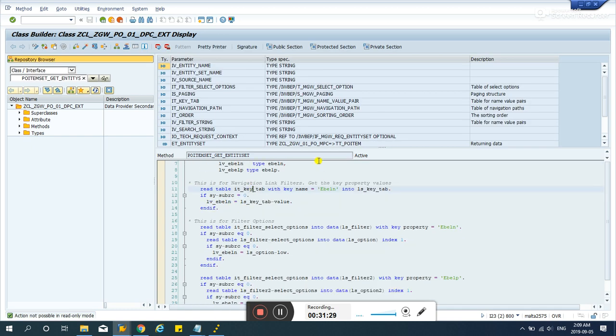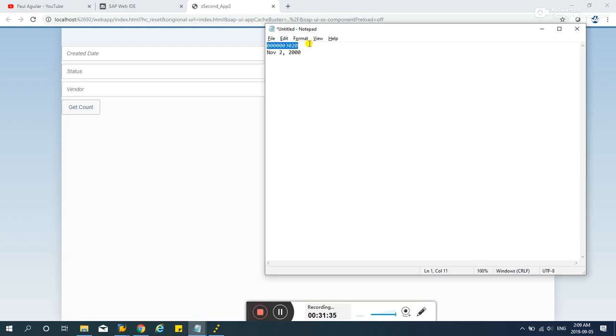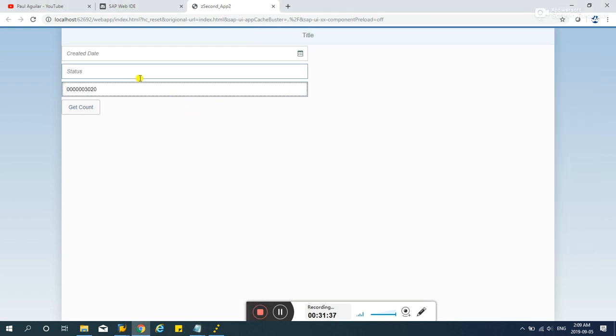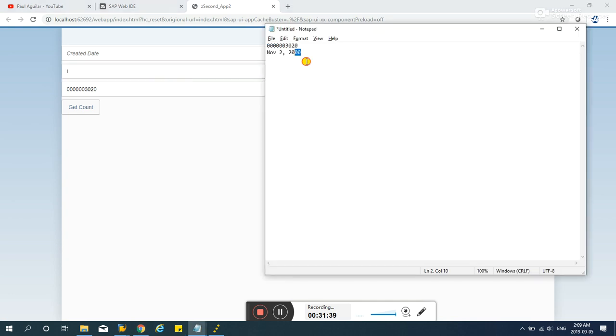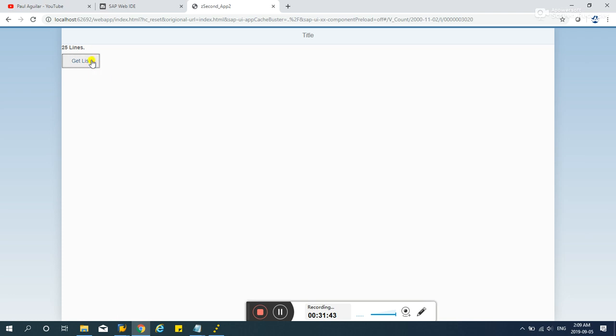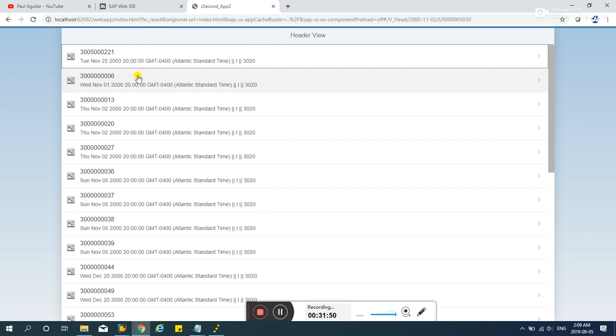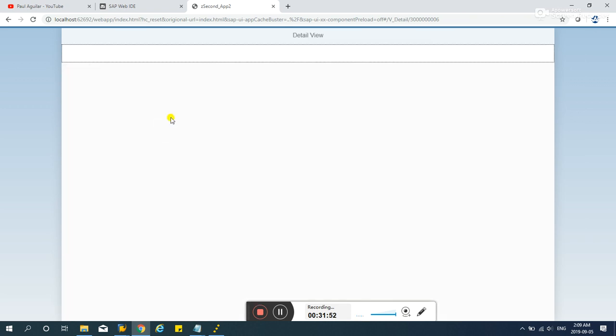Let's add the breakpoint right over there. Okay, and let's test this guy. Vendor I date get count 25 lines. Okay, we now have the 25 lines over here. Let's select this guy here, 6.